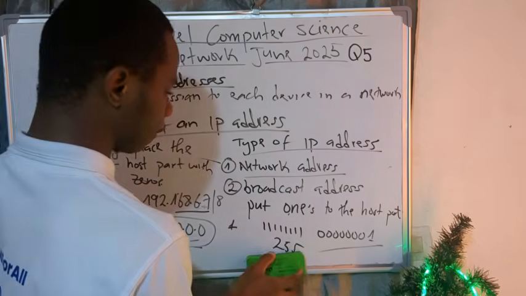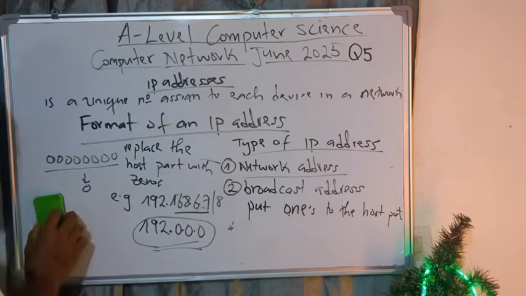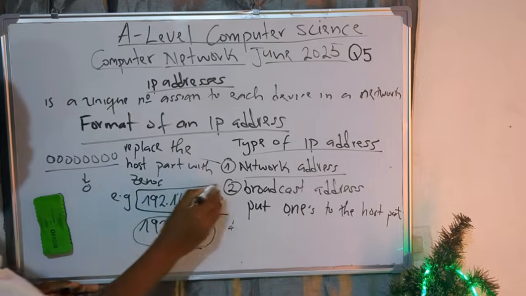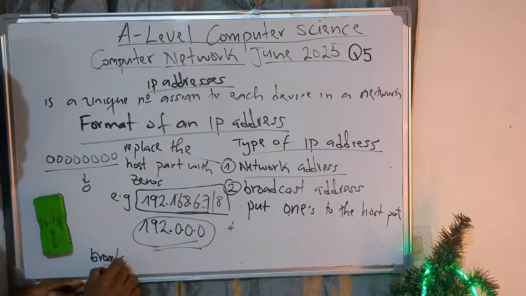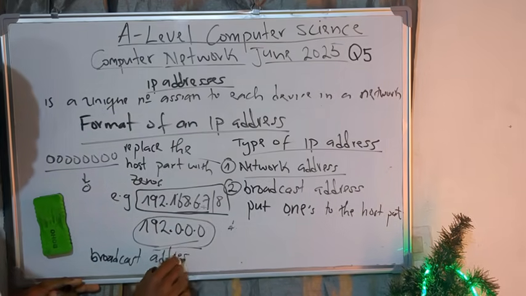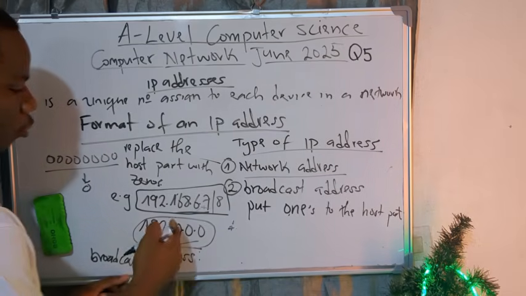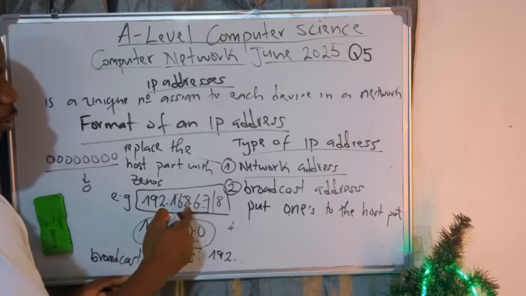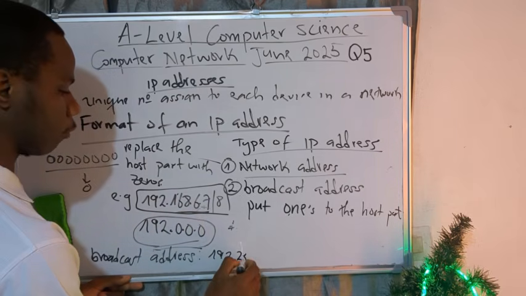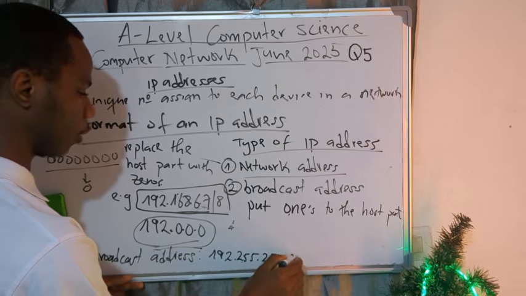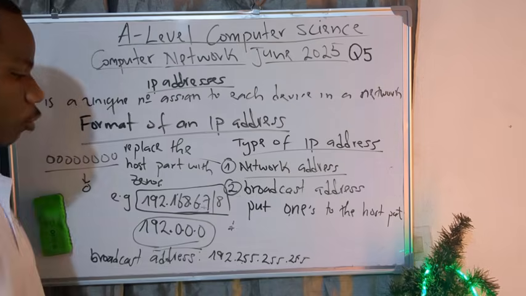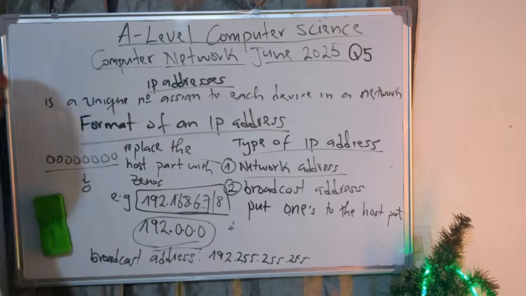As easy as that. So example here. Let me just take this same example. Imagine that I need now the broadcast address of this same IP. The broadcast address of this IP is clear. You know that the network part is 8-bit, so maintain your network part, 192. The host part, you need to fill with 1s everywhere. So filling with 1s, you'll have 255.255.255. Good. Because you know that one group is 8-bit and eight 1s is 255. That's what we are doing. So this address is the broadcast address. Clean. When you know the network address and broadcast address, for me, you are okay. You are ready for your exam.